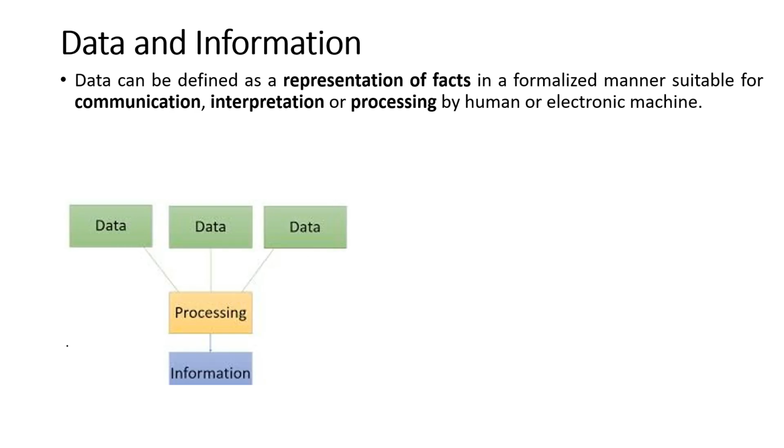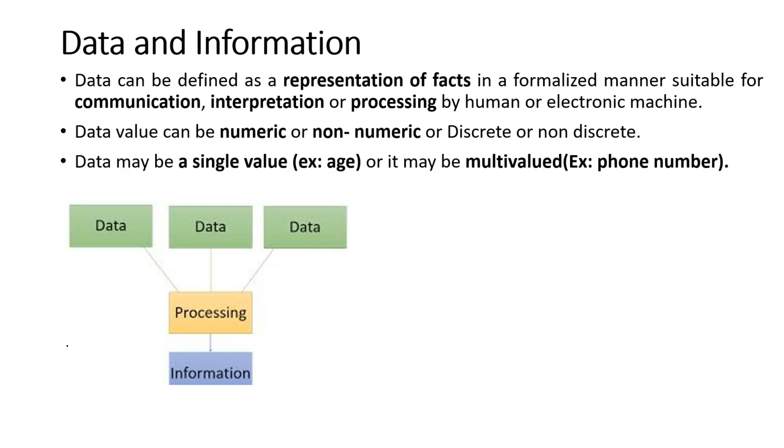So we'll be getting some information after processing a set of data. Data after processing, we will get the information. The data can be numeric, like age, it is a numeric value, or it can be non-numeric also, like our name.